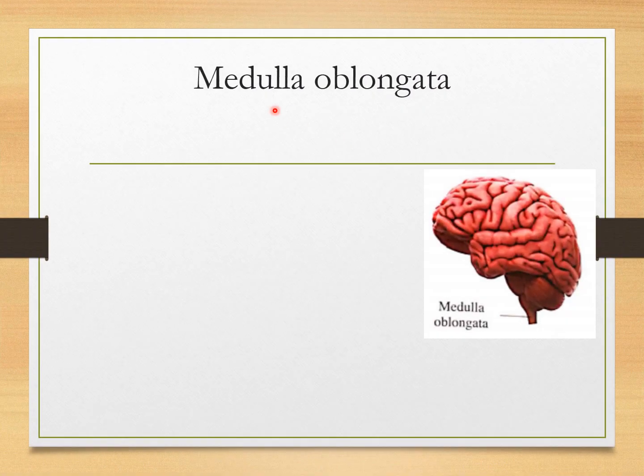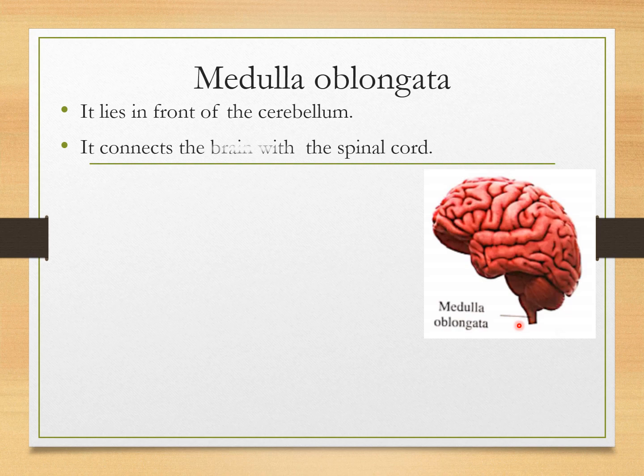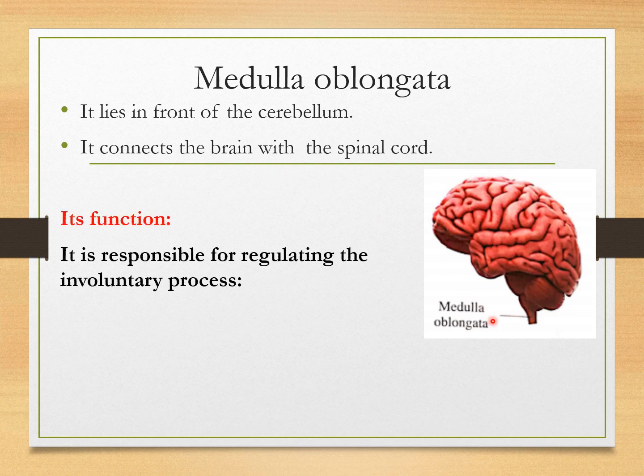The last part of the brain is the medulla oblongata. It lies in front of the cerebellum. Look at this picture and you will see the position of the medulla oblongata. It also connects the brain with the spinal cord.